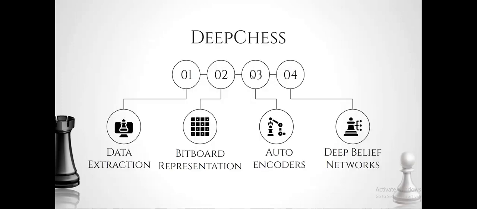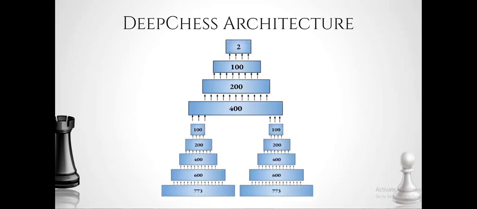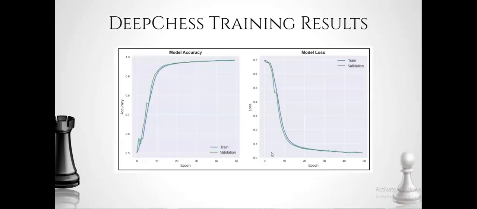The second model we looked at was the superior Deep Chess. Here we extracted our data and represented each chess board as a bit board, which basically consisted of 773 bits. So instead of having a table with a number of features, we were able to represent each position as a vector. We fed this into auto-encoders, which were able to evaluate these positions and learn from the evaluations that they had made previously. And finally, we created a deep belief network, which basically consists of a Siamese disjoint network that had two separate deep belief networks connected to the main architecture to form the overall Deep Chess architecture.